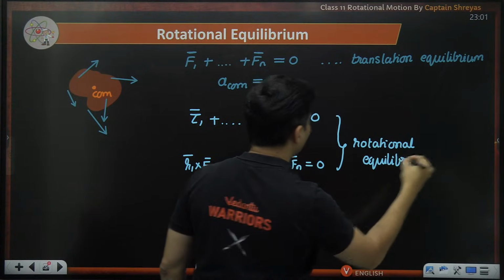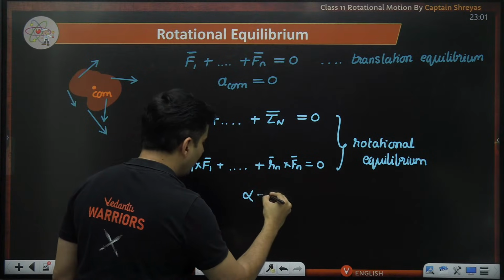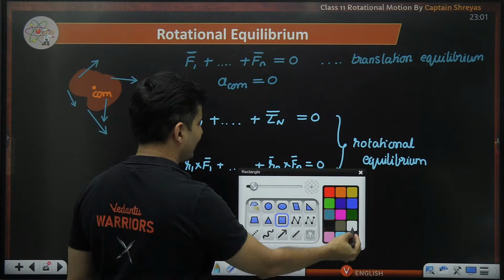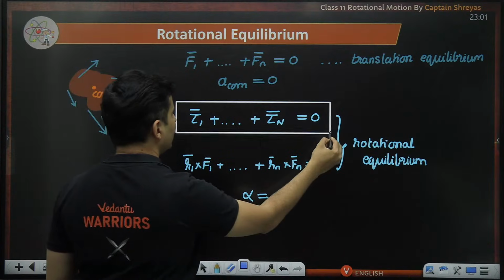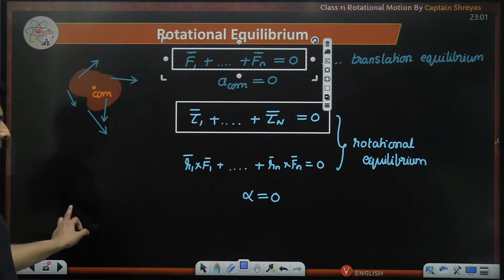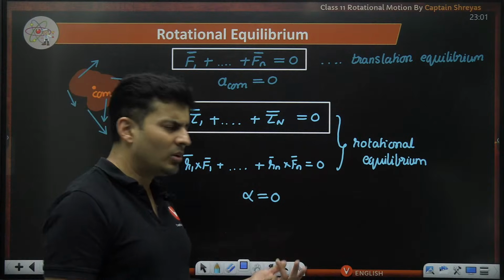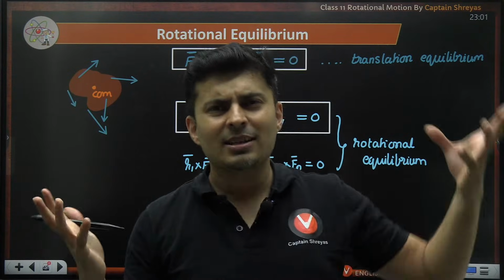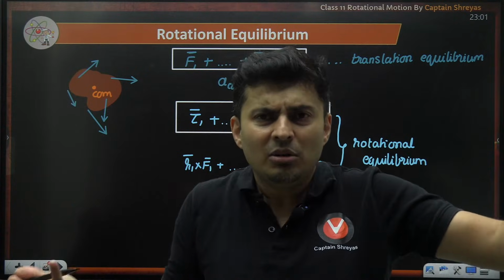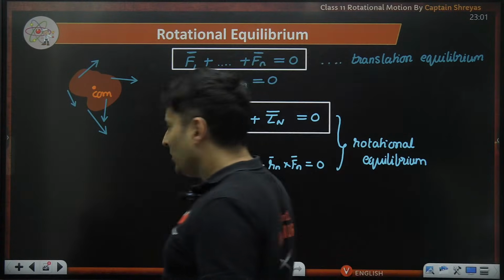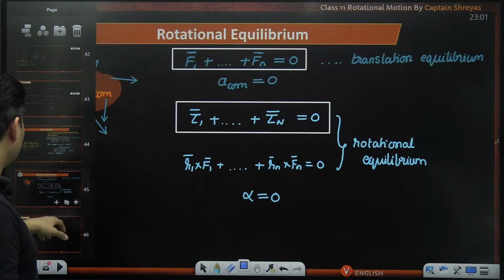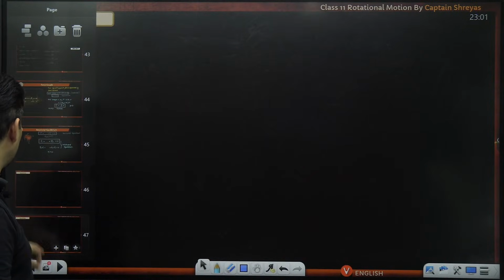And the meaning of rotational equilibrium is angular acceleration is not there. Yes, zero angular acceleration. So that is rotational, and this is translational equilibrium. Many questions on rotational equilibrium. Something is there, it is not rotating, it's just standing there. That's it. Rotational equilibrium. And I will give you a brilliant example of that. Don't worry, of specifically rotational equilibrium.